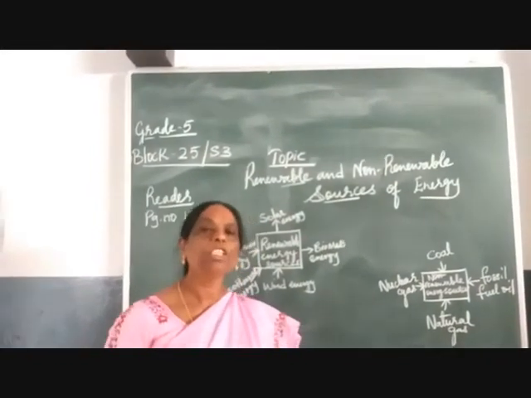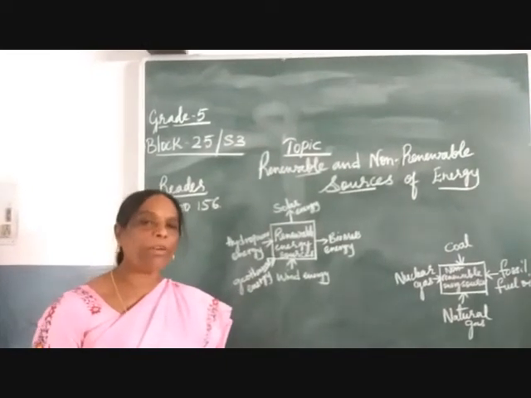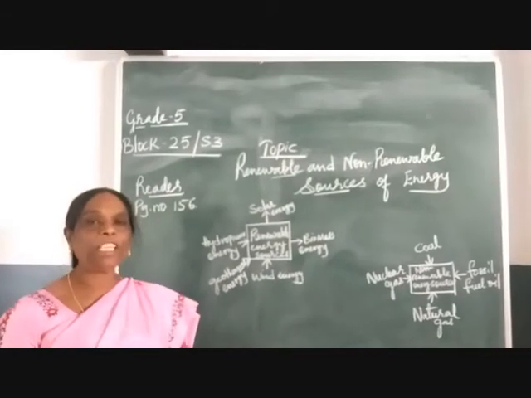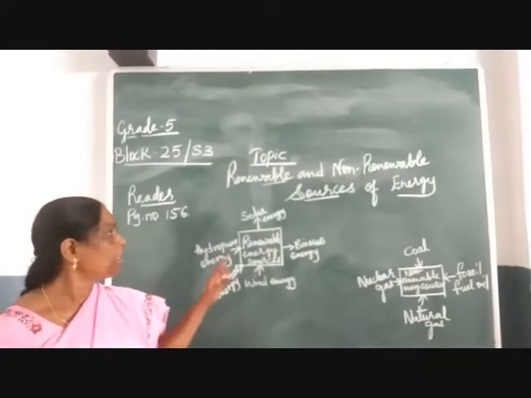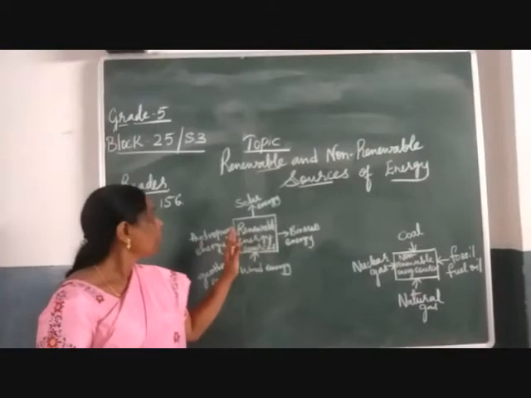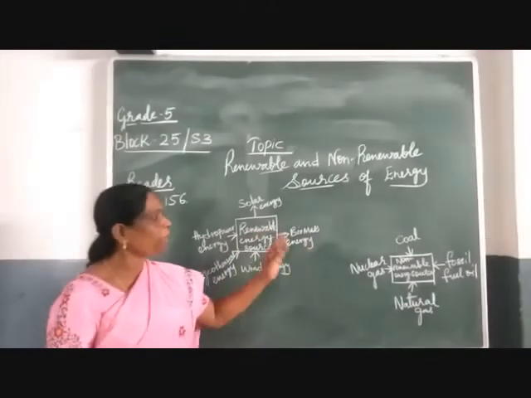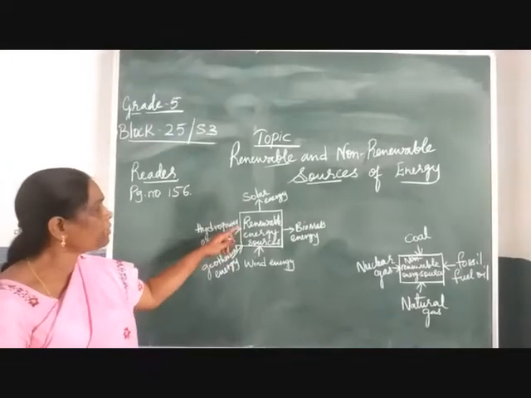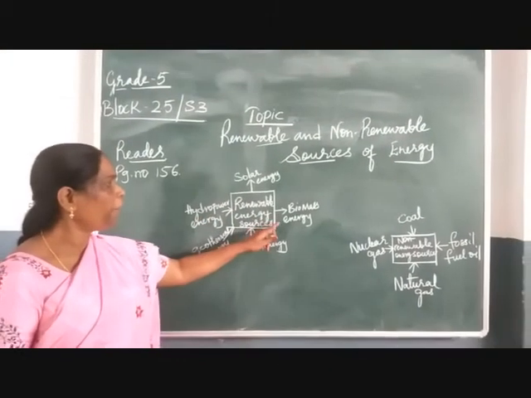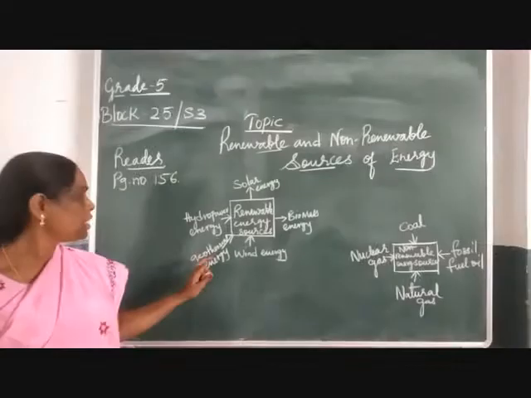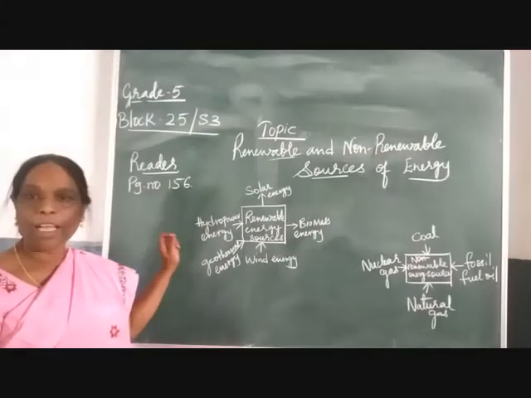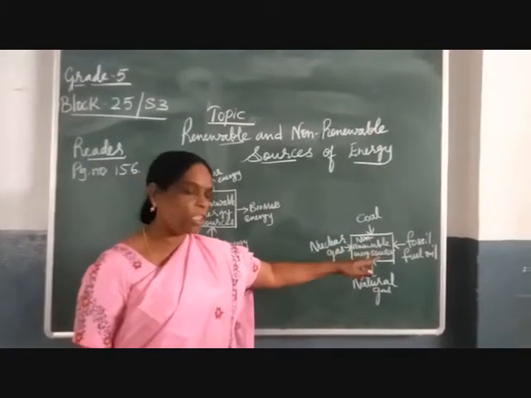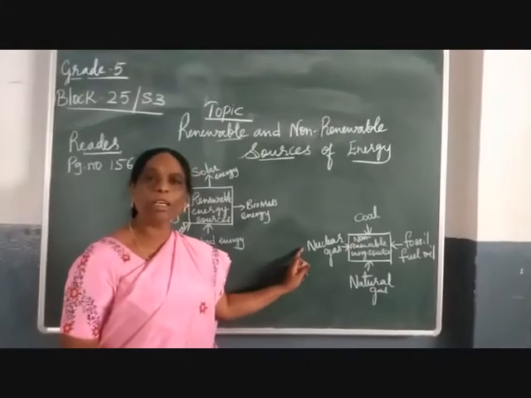25 S3 topic is renewable and non-renewable energy sources you are going to learn. So open page number 156 from your reader. There you are going to see renewable energy sources and non-renewable energy sources. So what are renewable energy sources? Here we can see solar energy, bioenergy, wind energy, geothermal energy and hydropower energy. Coming to the non-renewable energy sources, coal, fossil fuels, natural gas, nuclear gas.